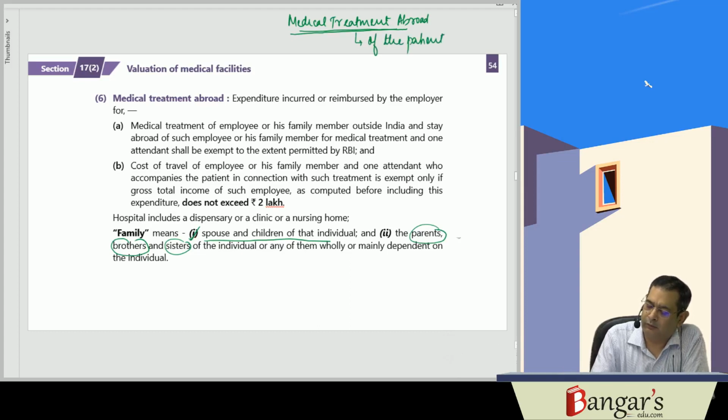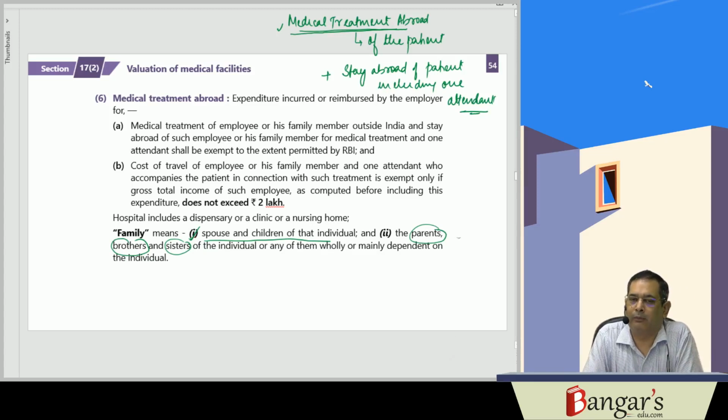Here it is treatment and stay abroad of the patient, including one attendant. Medical treatment abroad of the patient, including one attendant. Stay of the patient and one attendant, as well as cost of travel.